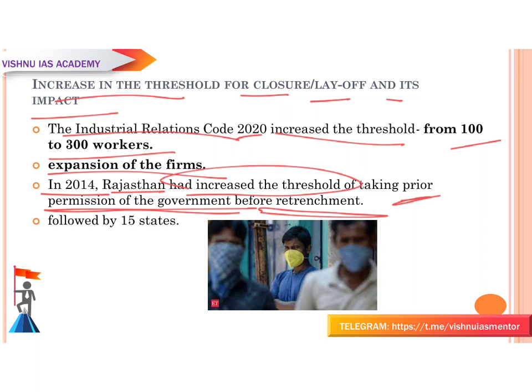So this reform in 2014 helped firms set up larger operations in Rajasthan. When Rajasthan did this, it helped many firms so that they could set up larger operations. And the same amendment was followed by 15 states.